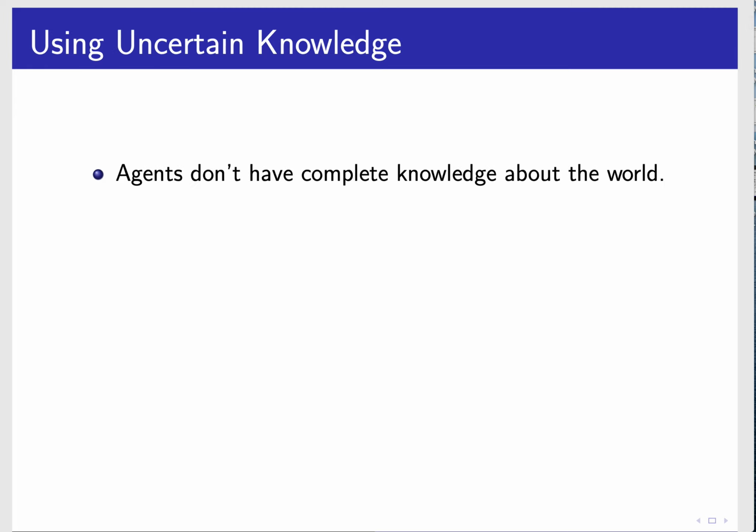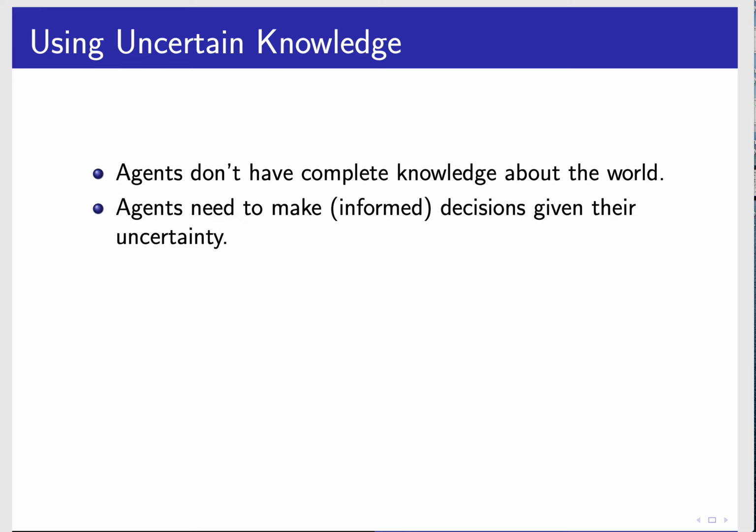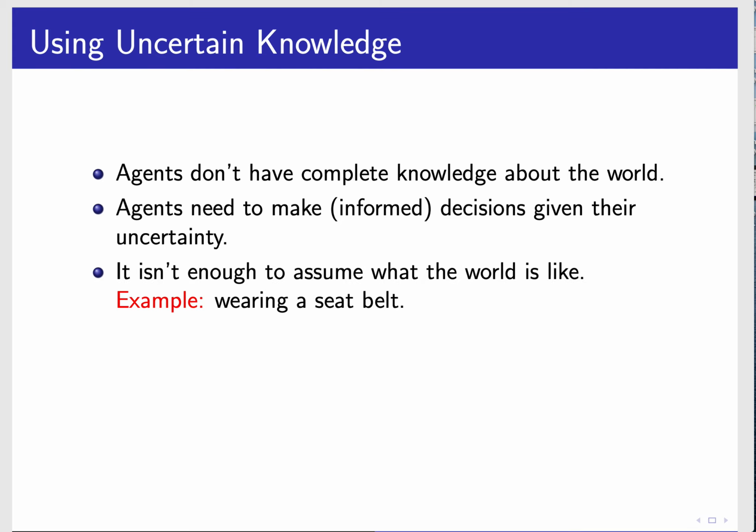Here's the assumption: agents don't have complete knowledge of the world. You don't know everything that's true in the world. That's most common, so assuming that we know what the world is like is a bad assumption. However, we need to make informed decisions given our uncertainty. Agents still need to make decisions even though they don't know what the world is like. It isn't enough to assume what the world is like.